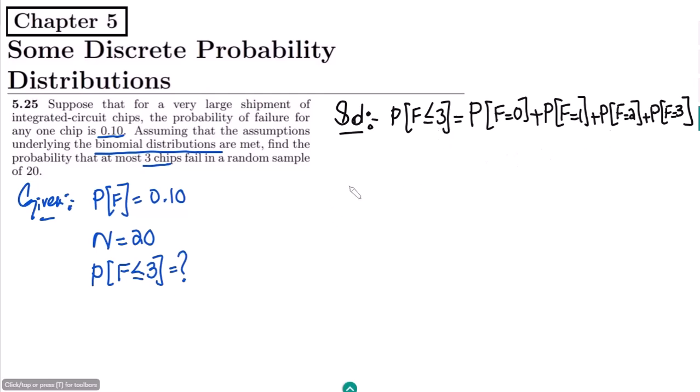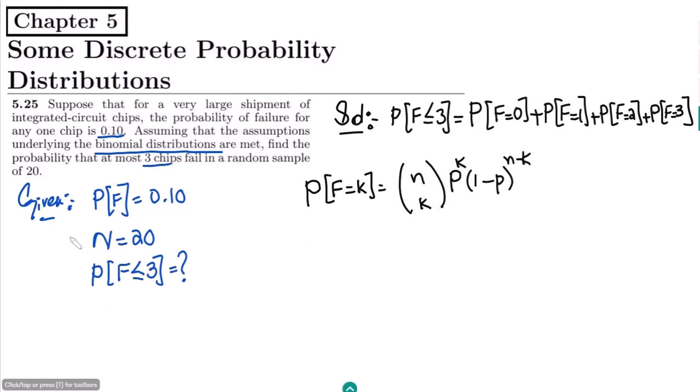So the formula we are going to use is the probability that the number of failures is k. This would be n choose k, times the probability of failure to the power k and the probability of success to the power n minus k. Here this p is p of f, this small n is the capital N, and this k ranges over all the items here. So for each of the items we have to apply this formula.